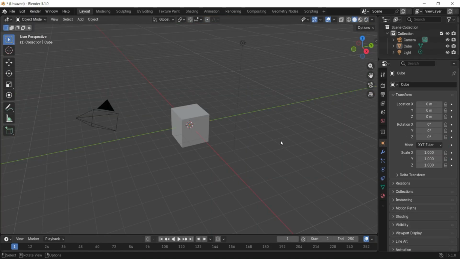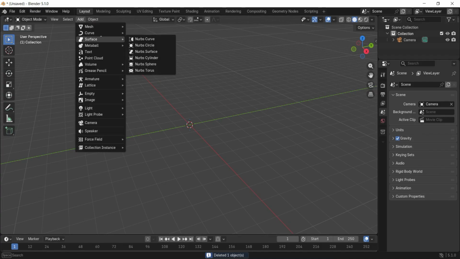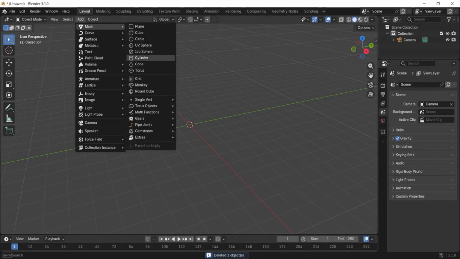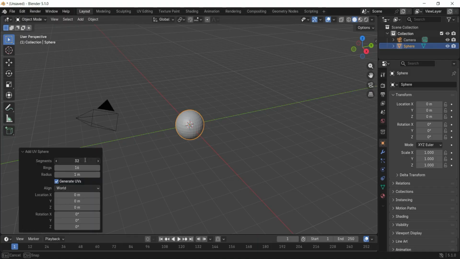Open your Blender. We will add our basic mesh. Delete this light. We don't need it. We will load our lighting later. Also, delete this default cube shape. Click Add Mesh, UV Sphere, or use the shortcut Shift+A, then choose Sphere. Click it and set segments to 32 and rings to 16.